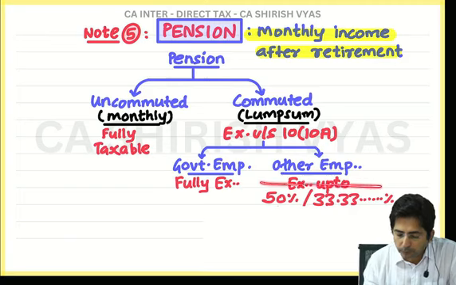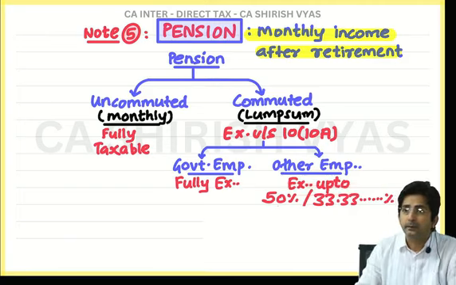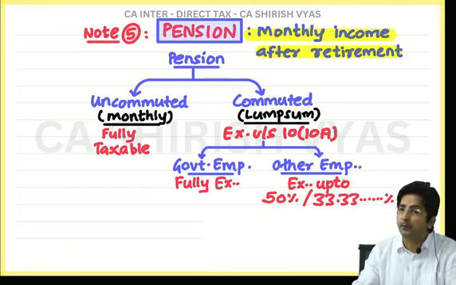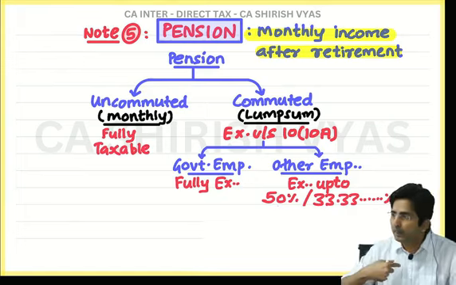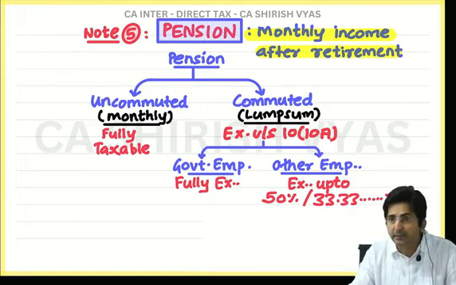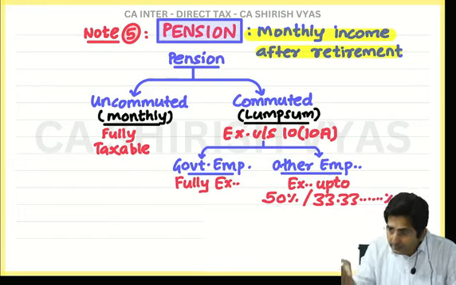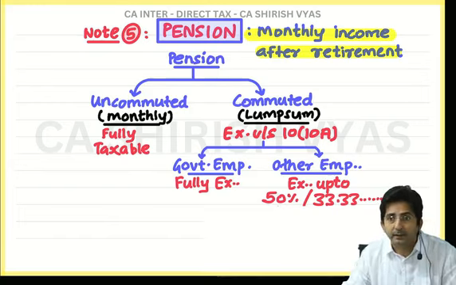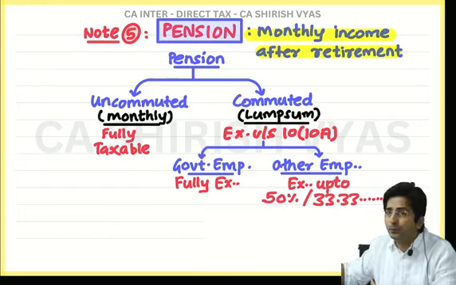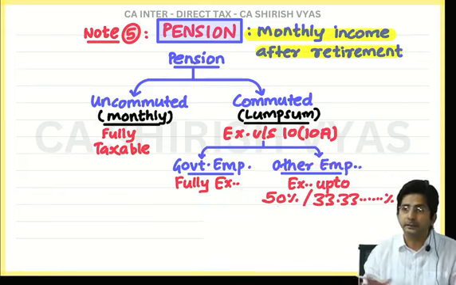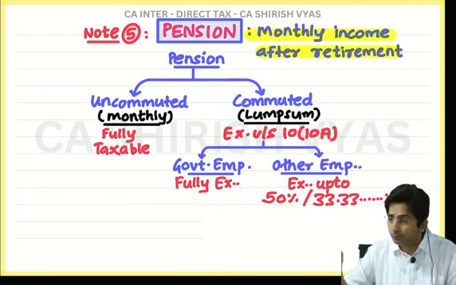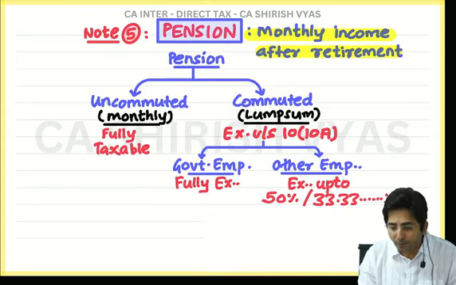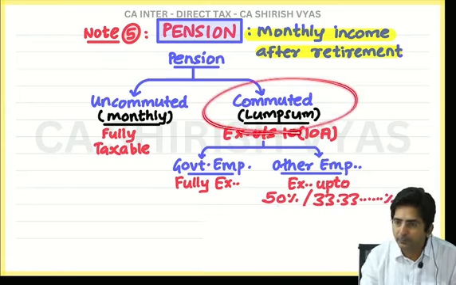Now what is this 50%, what is this 33.33%? It is not possible to understand now. This you can understand with the help of a question only. So my plan is that I will immediately take up one question. In the question when figures are there, if I explain with figures, it will become simple for you. Right now, don't think it is simple. You might be thinking, whatever amount you received, 50% is exempt.